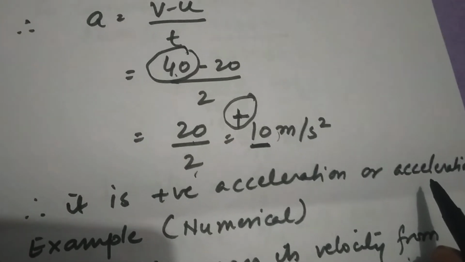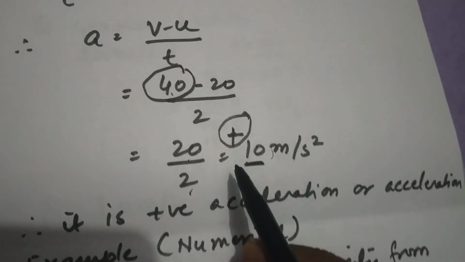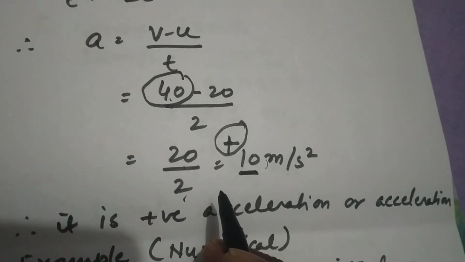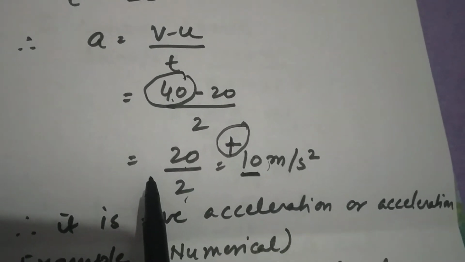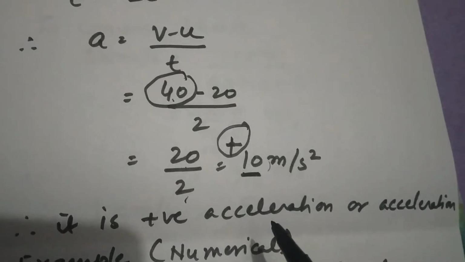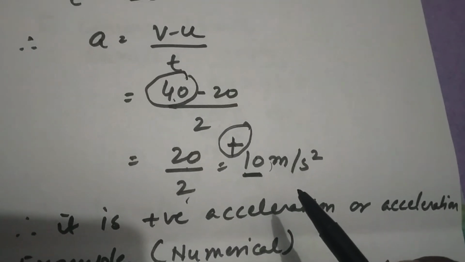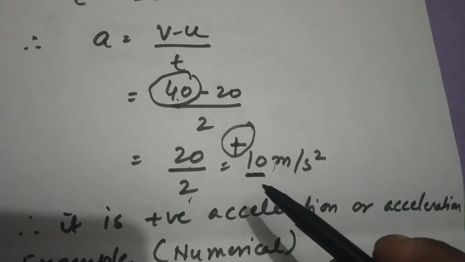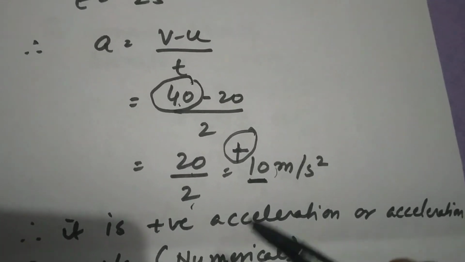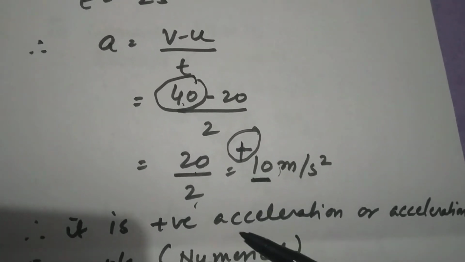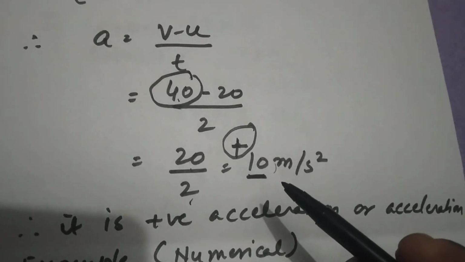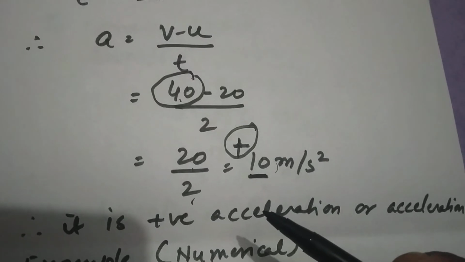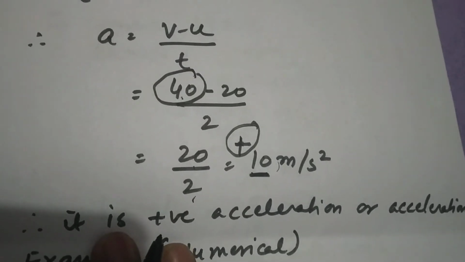So I think these two examples are enough to tell you about the types of acceleration. Positive acceleration is generally called acceleration, that is an increase in the velocity, and negative acceleration, where the velocity is decreasing, is generally called negative acceleration or retardation or deceleration. So these terms should be clear to everybody by now.